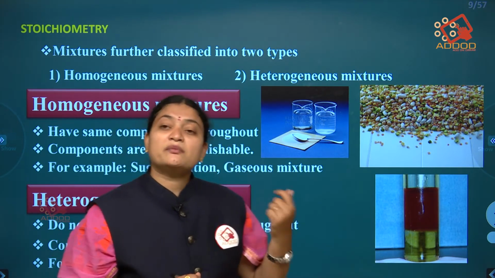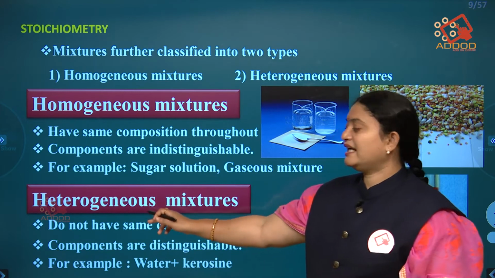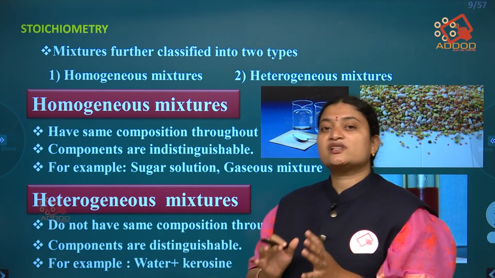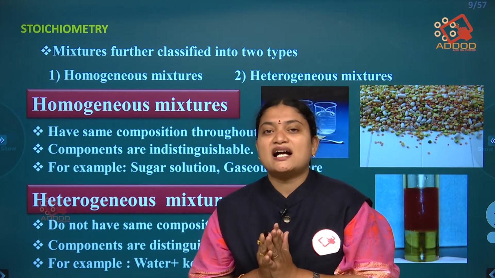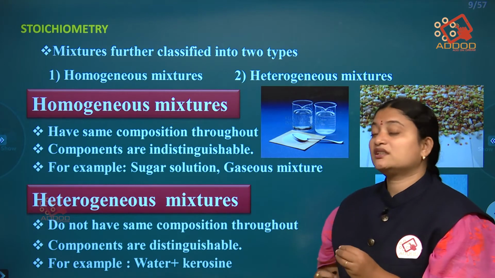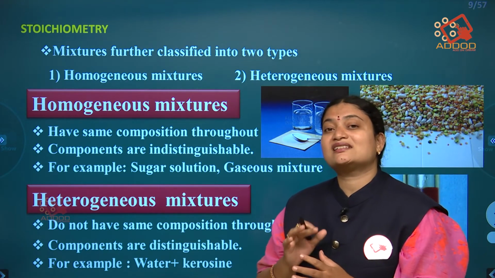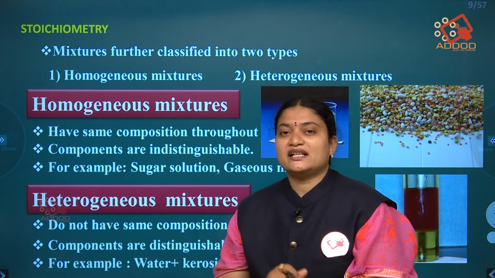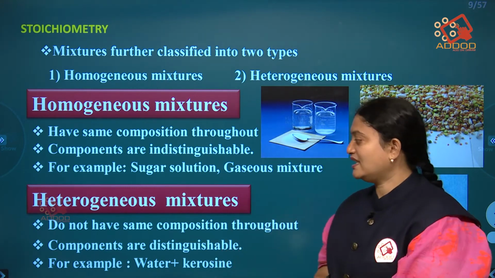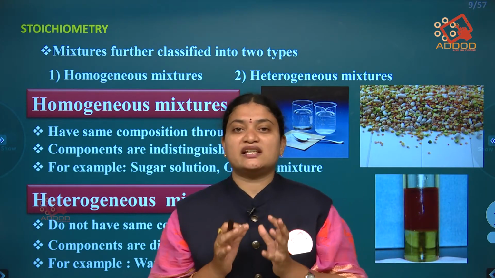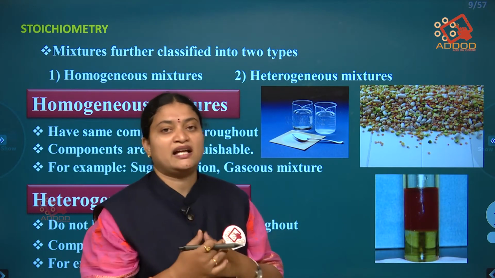Now coming to the heterogeneous mixture. Heterogeneous mixture means it does not have uniformity. The distribution or the composition is not the same throughout. Such a mixture we call a heterogeneous mixture, and we can distinguish these mixtures by looking at them.